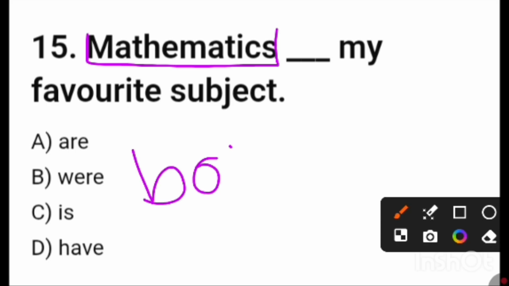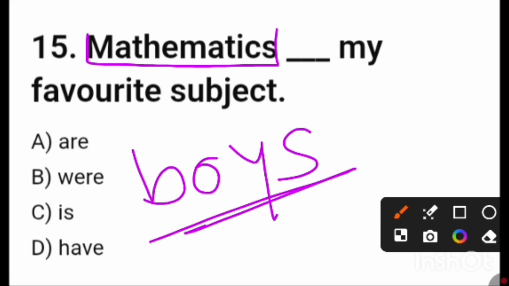Friends, there is a difference between these two words. Boys is the plural form, the actual form is boy. That means we have added this S to make it plural, but we have not made this term plural by adding an S. The name of this subject is mathematics, and it is singular. Friends, you can see physics, you can see civics. So you know the names of these types of subjects, like physics, like civics.